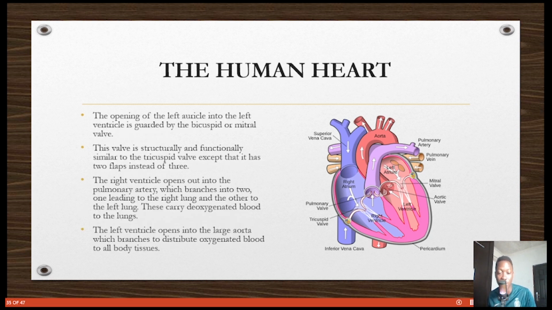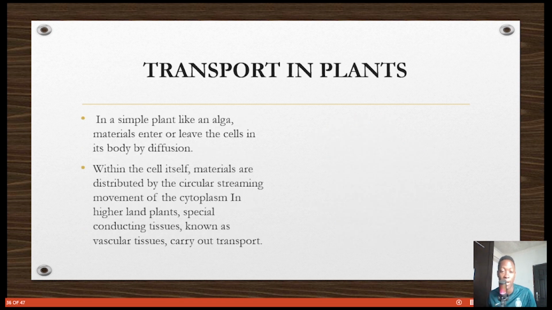So yeah, we have described everything here. So good, guys, we have talked about transport in animals majorly, as you can see, and we have even talked about how the human heart works in mammals, like we humans, to pump things all around. Let's basically talk about transport in plants, and then we're good.